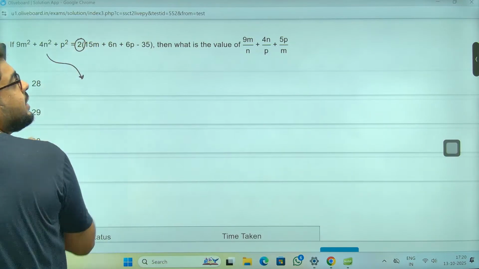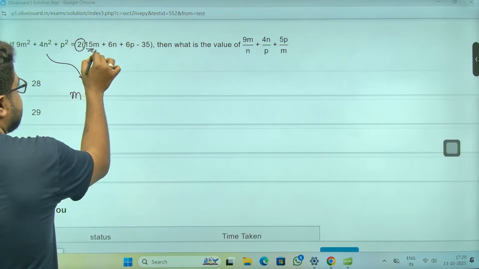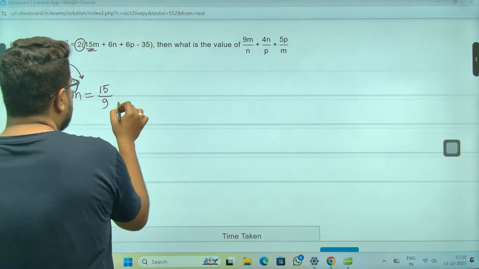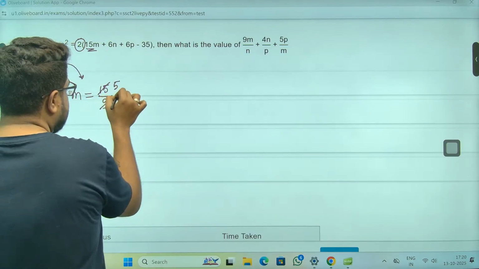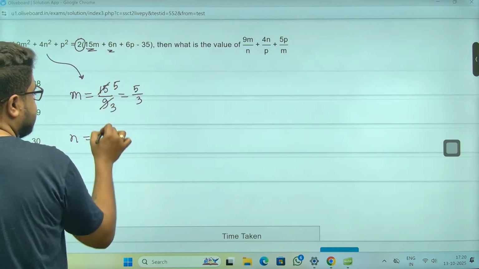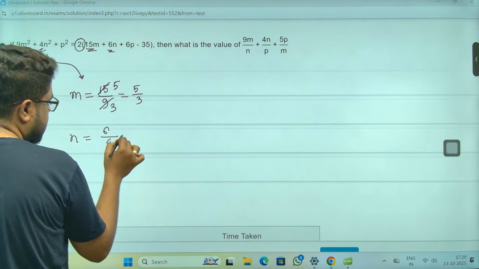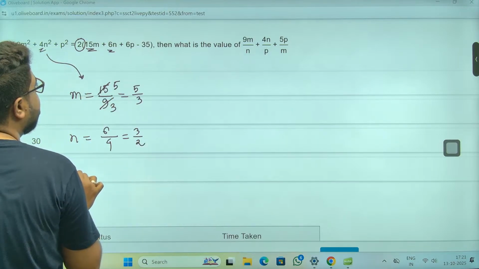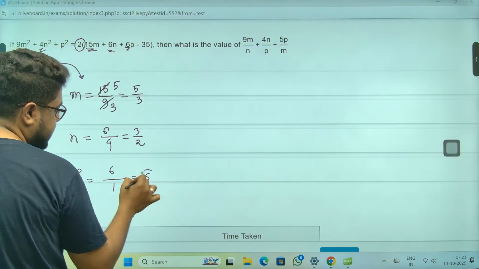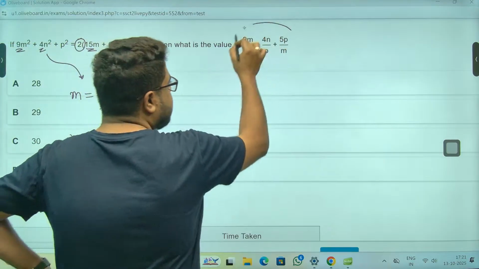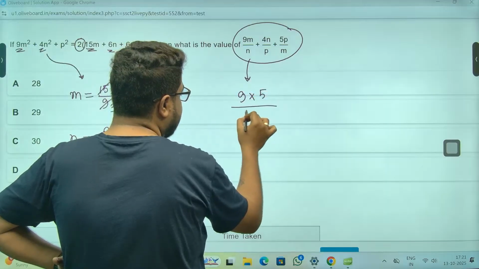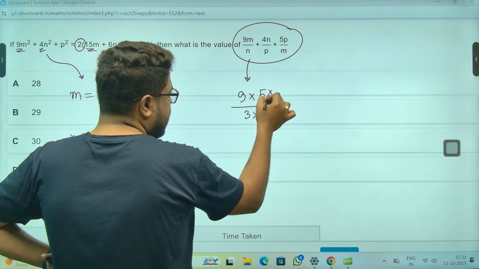Sir, if you have a 2 common, m will always be this. You have 15 divided by whatever is here, 9, the coefficient. So you can go by 3: 3 3s are this, 3 5s are this, 5 by 3. N will directly be, sir, again the same rule, 6 here and this is 4 here. So 3 by 2. And M and P. P will be what, sir? Here you have 6. Here you don't have anything, meaning 1. So what will be the value? 9 into M by N: M is 5 by 3 into N, N is 3 divided by 2.